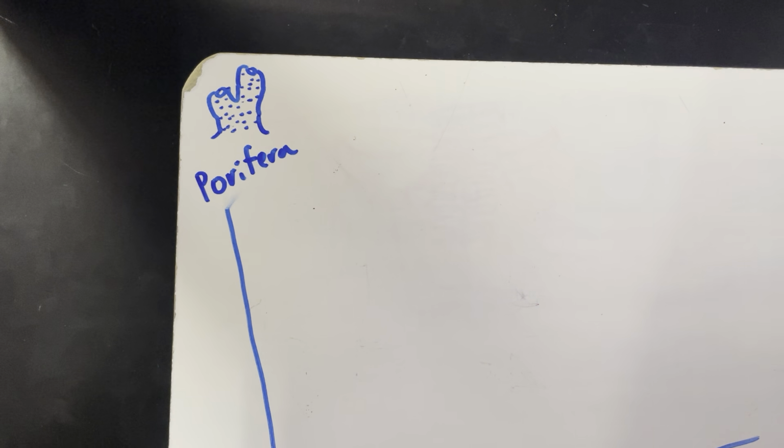How are sponges born? Be really gentle with it. How are they produced? How are they made? Like the sponge at the store?